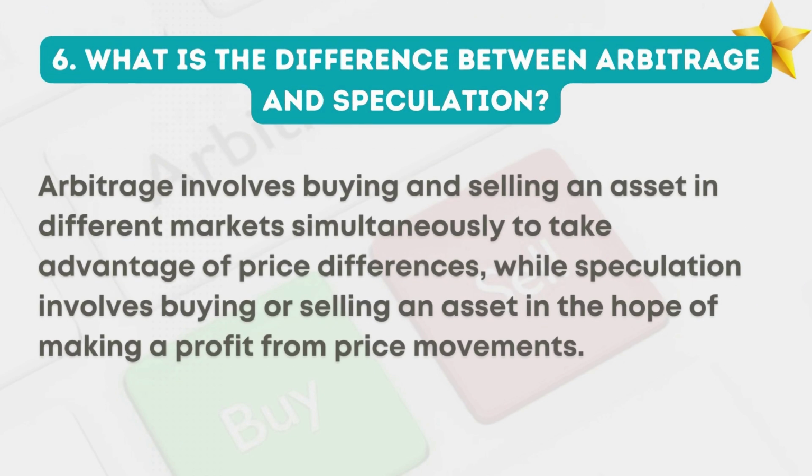6. What is the difference between arbitrage and speculation? Arbitrage involves buying and selling an asset in different markets simultaneously to take advantage of price differences, while speculation involves buying or selling an asset in the hope of making a profit from price movements.